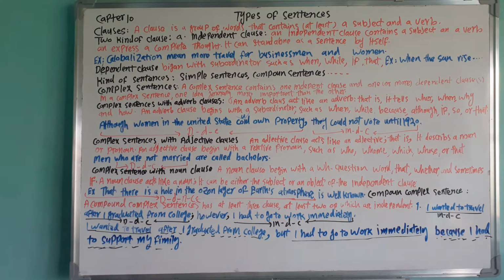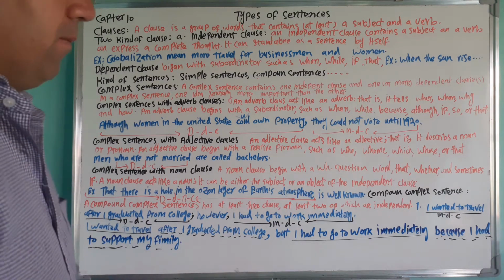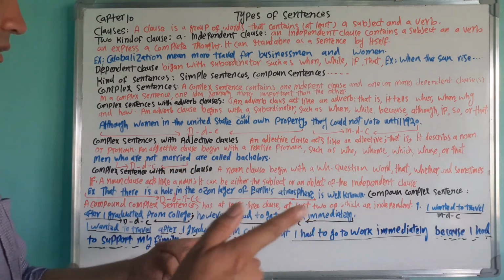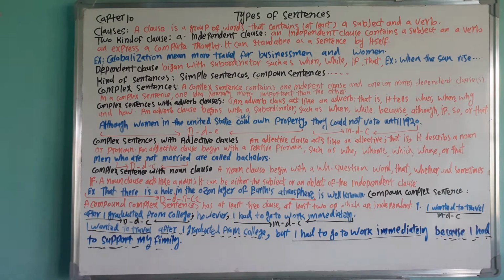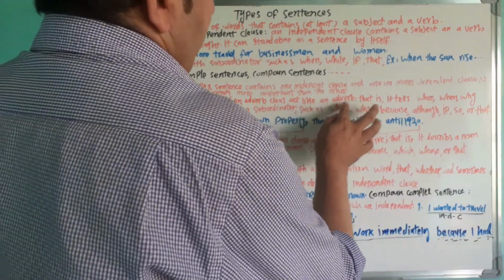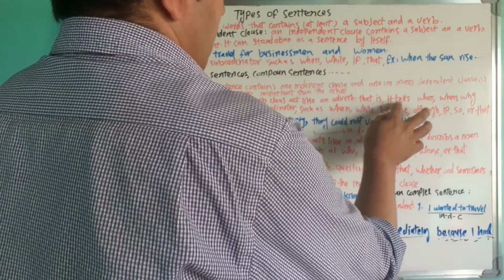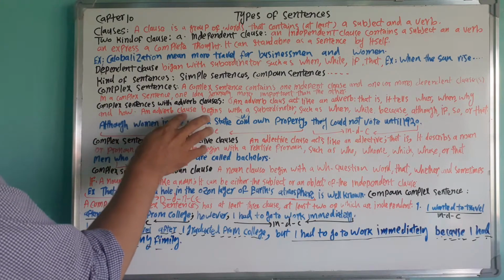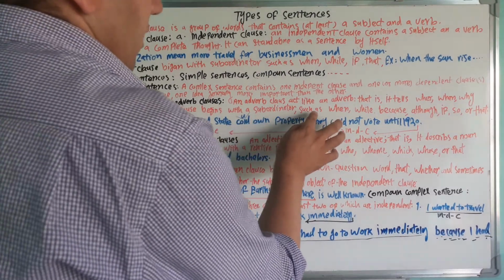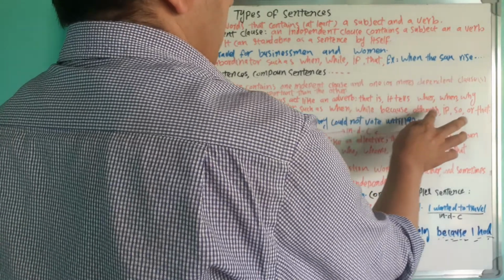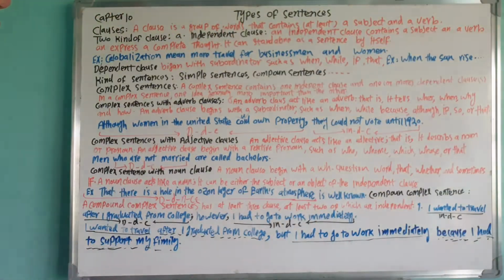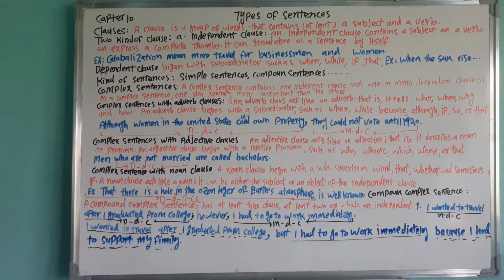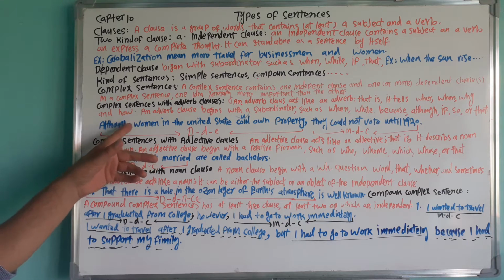Complex sentence with an adverb clause. We make complex sentences with an adverb clause, with an adjective clause, with a noun clause. First, the adverb clause. An adverb clause acts like an adverb, that is, it tells where, when, why, and how. An adverb clause begins with a subordinator such as when, while, because, although, if, so, or that, and so on. Here, see this example. This starts with although.